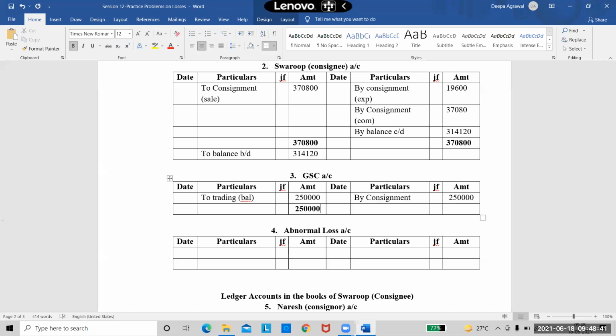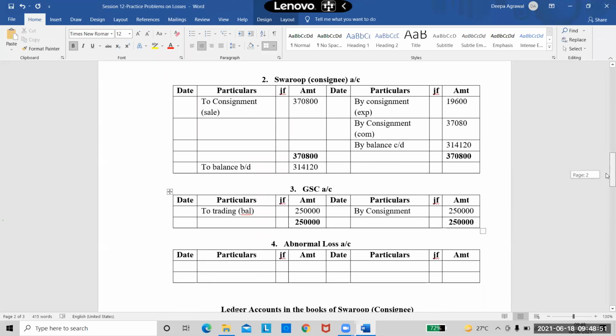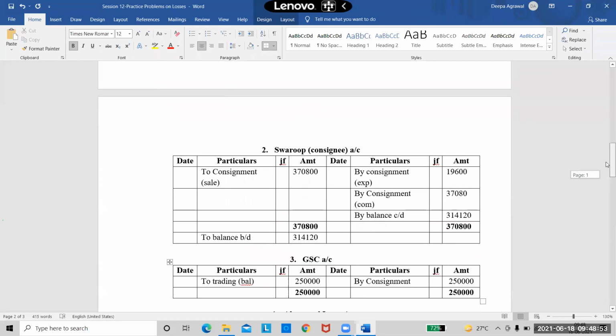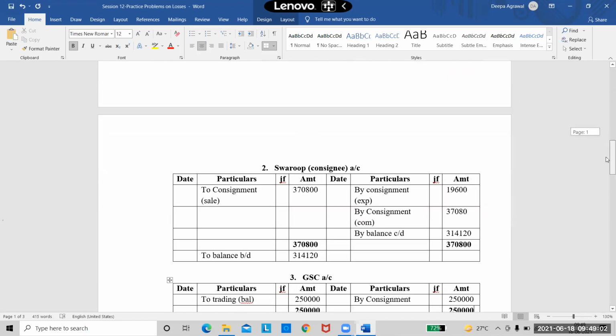So totals are again 2,50,000. Now we will do the abnormal loss account. This is a new account, which we did not do till now. In any of the accounts, where have we written abnormal loss? We have written it only in the consignment account, right? And here you have written it as by abnormal loss. So what will you write here?